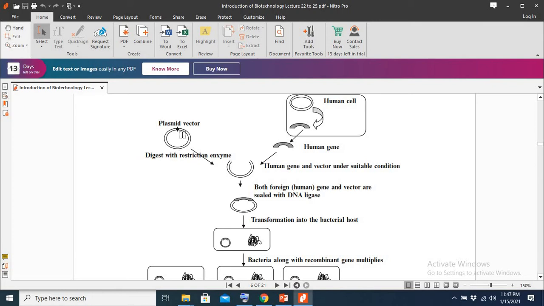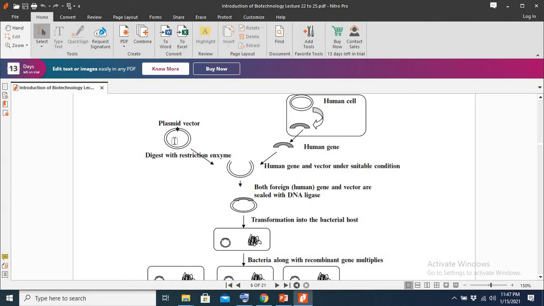This plasmid came from the E. coli bacteria. Any prokaryotic microorganism, for example E. coli or any bacteria, has genetic material, that is its genome. Together with its genome, it also has an extra circular piece of DNA that we call a plasmid.